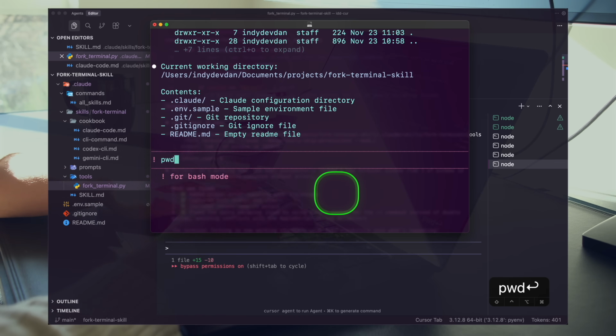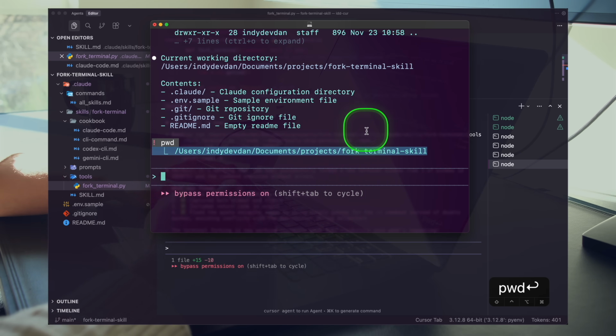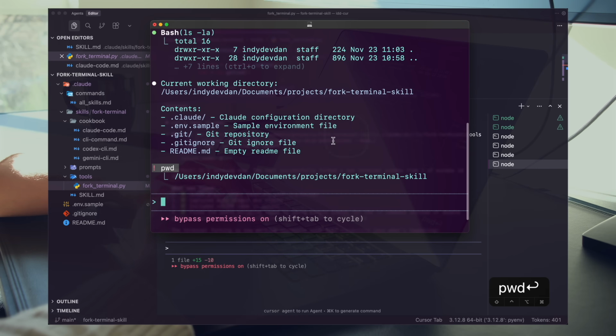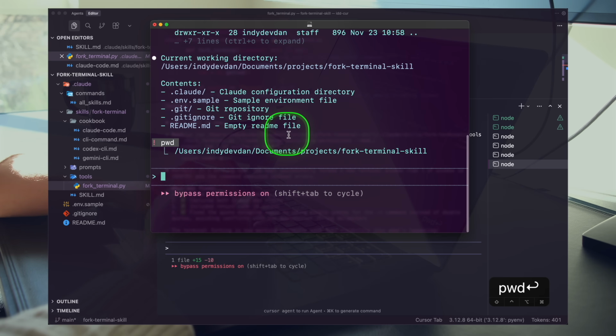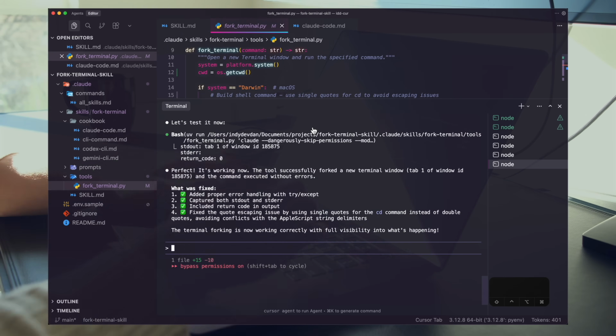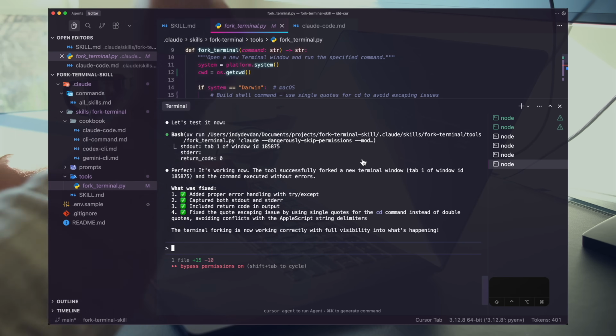And if we run pwd, you can see we are in our directory that we were looking for. So this looks great, right? You can see current working directory with the files. So this is working, right? So what are we doing here? We're building up a skill that lets us fork terminal windows and add specific information, right? We want it to fork windows in a specific way.